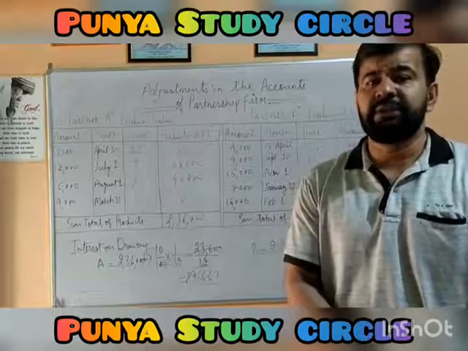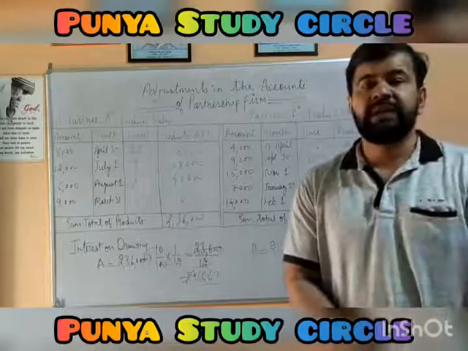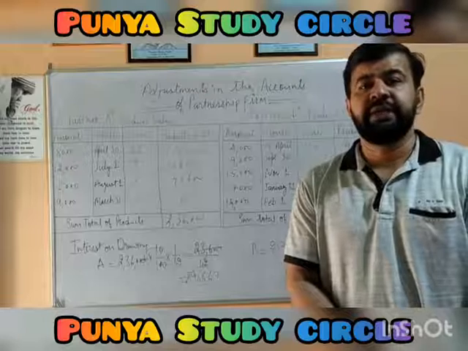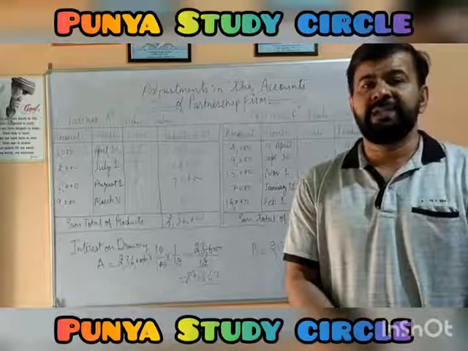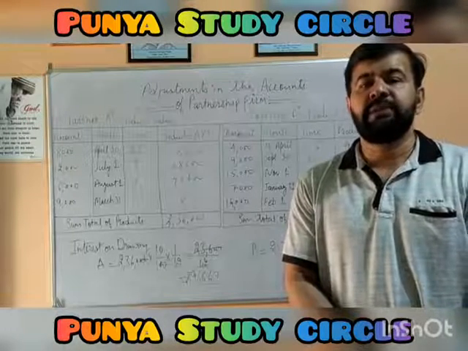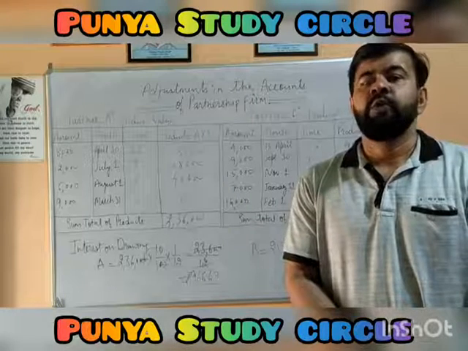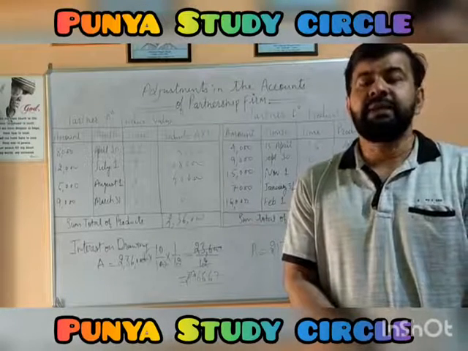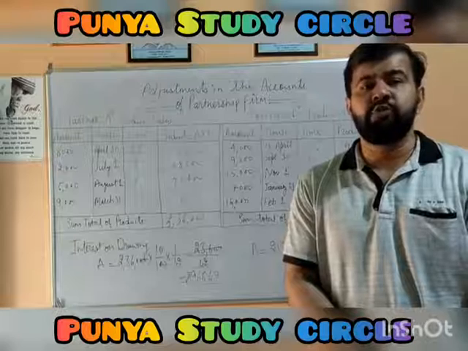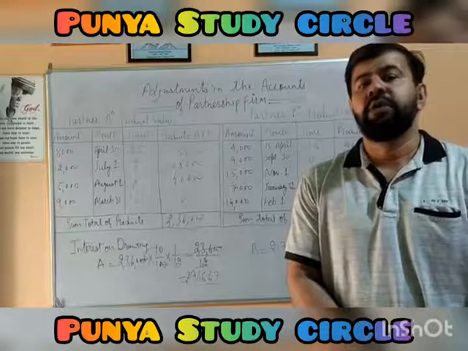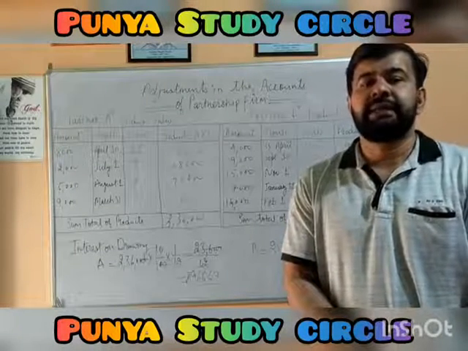I'm sure that now you are done with the calculation of interest on drawing in any of the three cases, whether we are provided with a lump sum amount of drawing, or a set of drawings, maybe of even amounts made at regular intervals or uneven amounts made at irregular intervals.